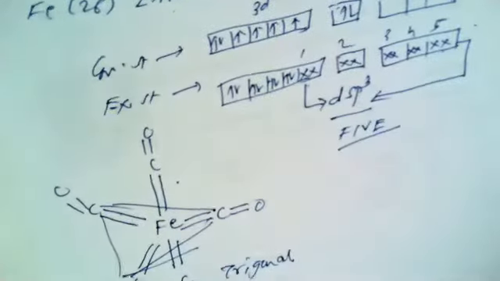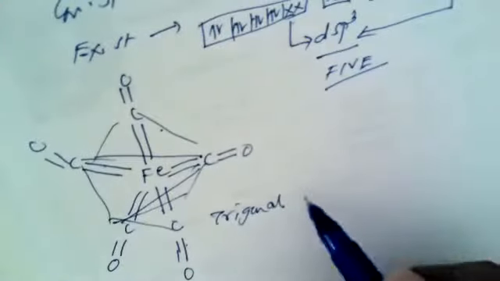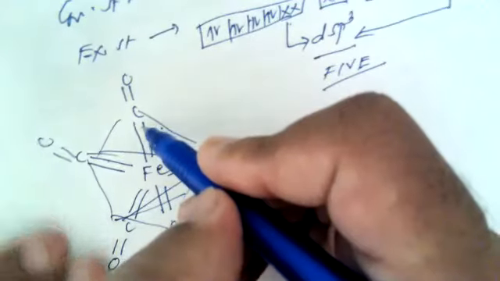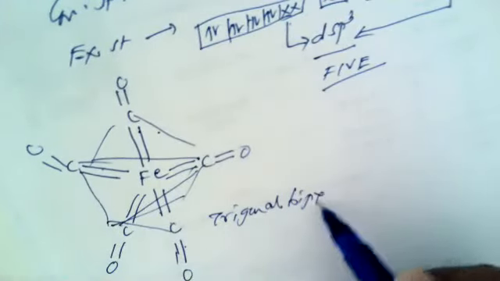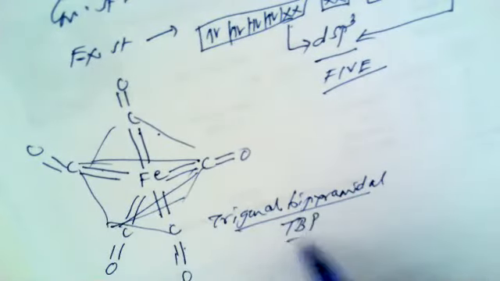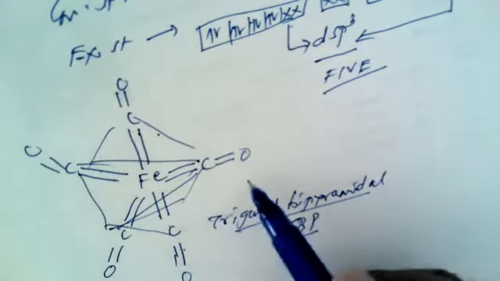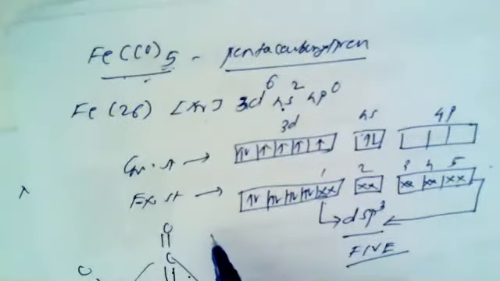Hence, if we join all these corners, this looks like a pyramid, one pyramid at the top, another at the bottom, and hence it is known as a bipyramidal geometry, normally referred to as TBP. So the geometry is trigonal bipyramidal in the case of pentacarbonyl iron, which is a mononuclear carbonyl.